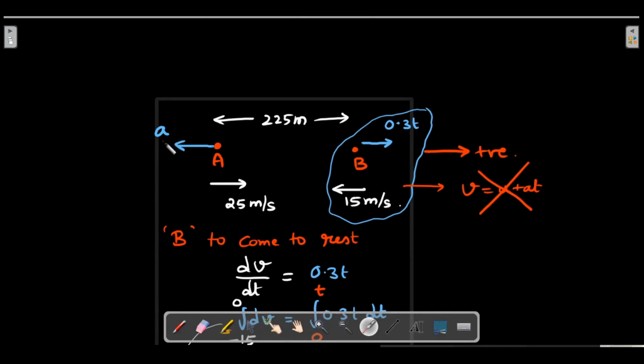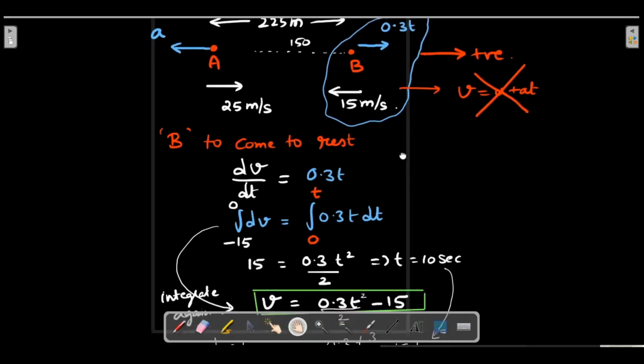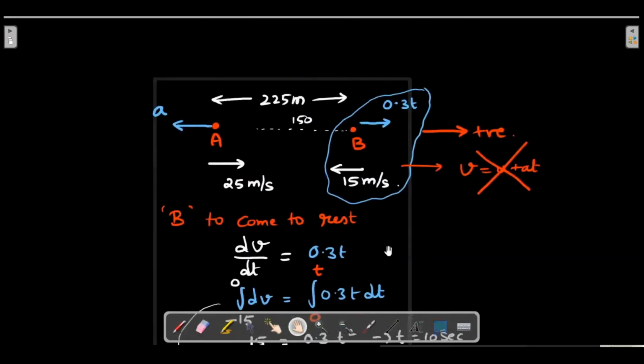And for A's motion, I will be able to use V is equal to U plus AT and S is equal to UT plus half AT square. So if B is able to travel 150 in this direction, let me check. Did I get 150? No, 100 I got. So let me manipulate this. So this was 100 and reach here after 10 seconds.